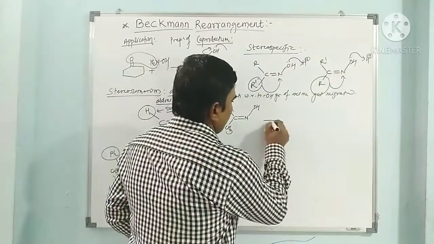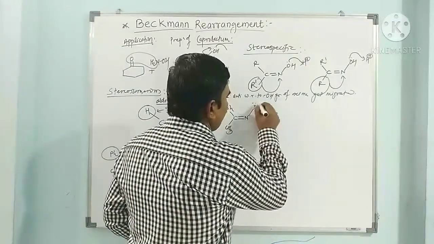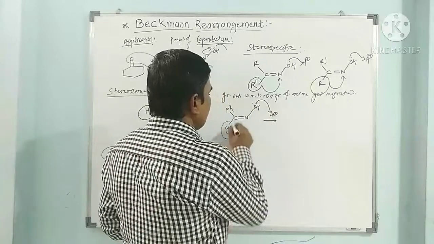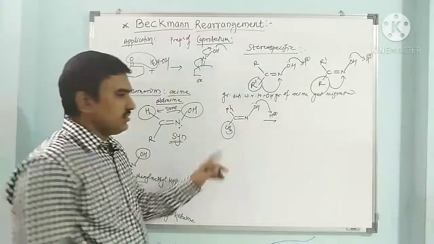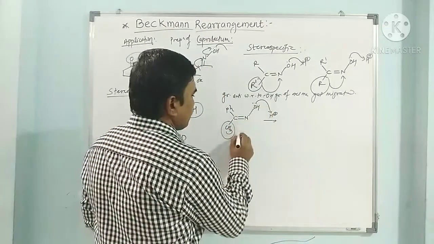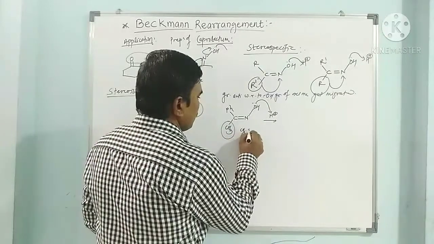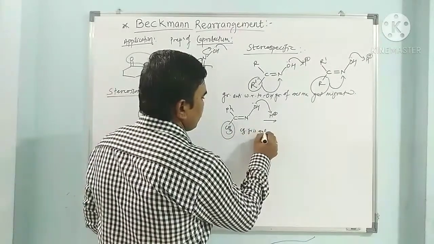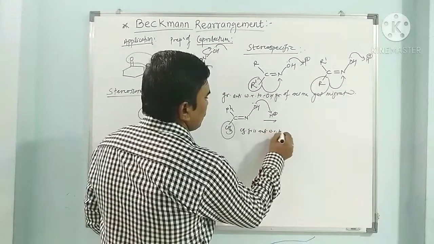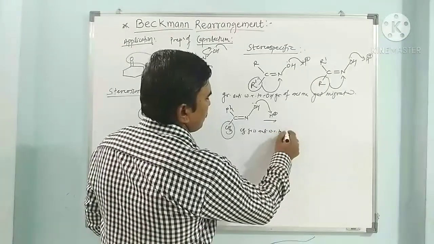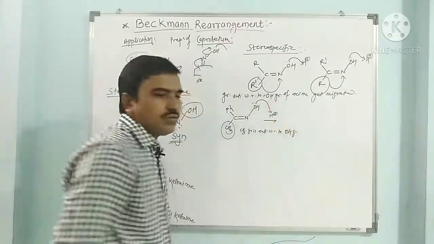Now when it reacts with sulfuric acid, this methyl is anti with respect to OH. So the CH3 group is anti with respect to the OH group of this oxime.